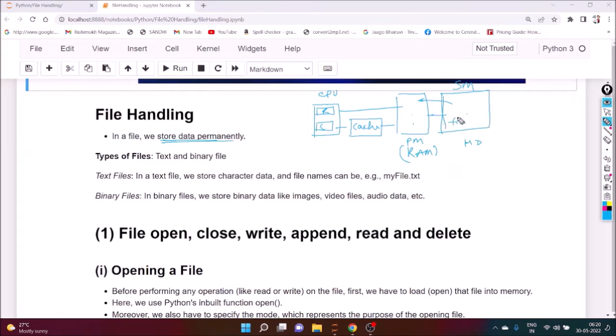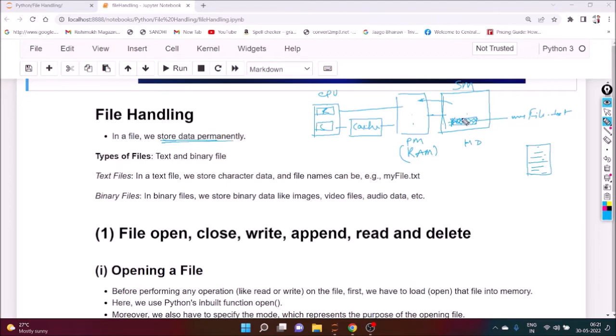Suppose a file is there, and the name of the file is myfile.txt. In this file we can store information and data.